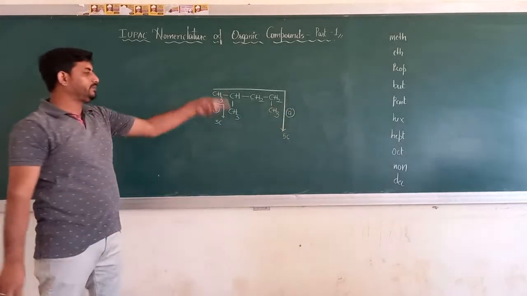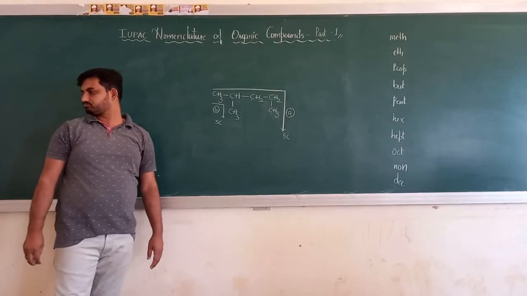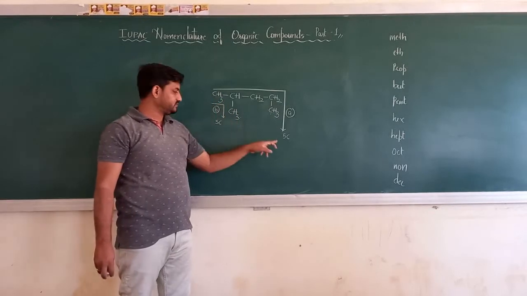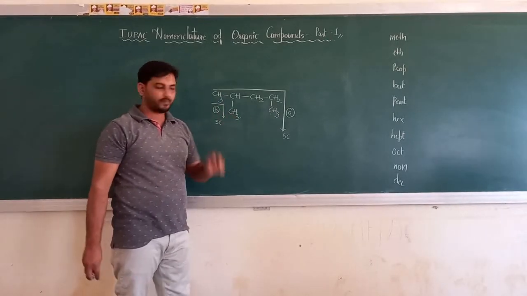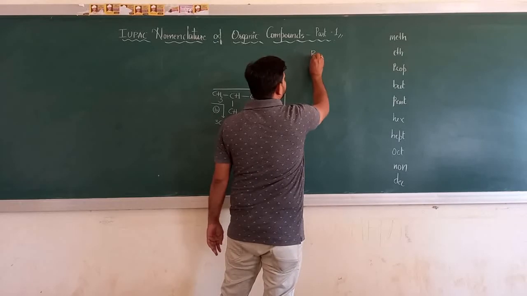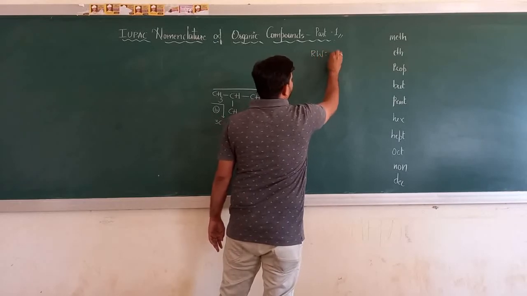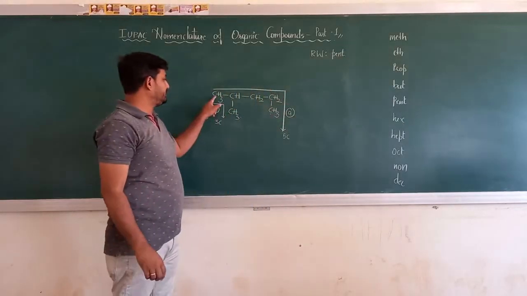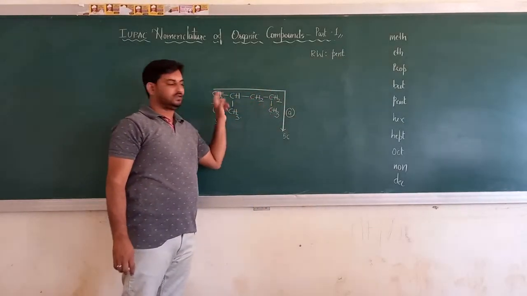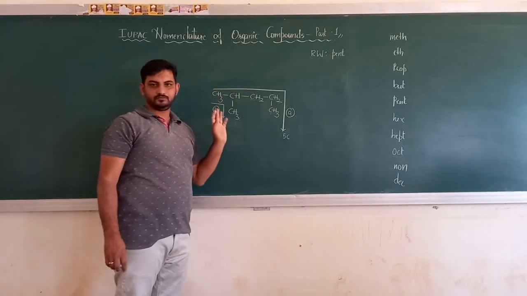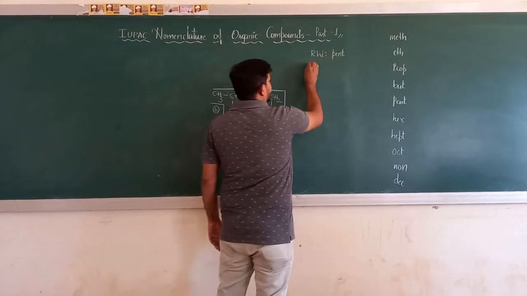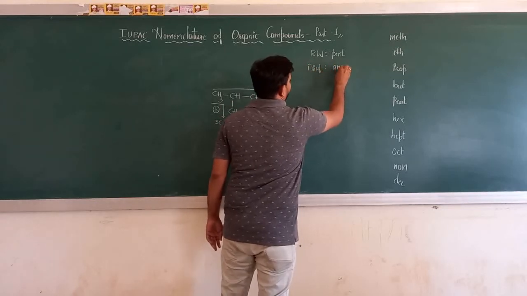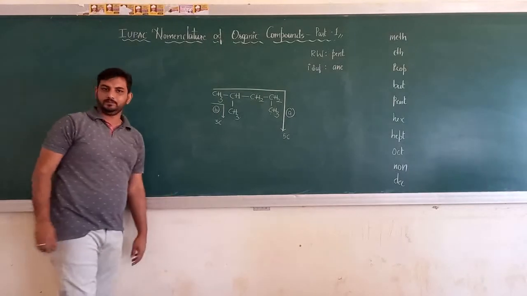Now according to you, who will be my parent chain? A or B? Definitely A, because it contains the maximum number of carbons. There are 5 carbons. Follow my point? So I got my root word. The root word for this chain is pent. Why pent? Count the number. Meth, eth, prop, but and pent. 1, 2, 3, 4 and 5. What about the primary suffix? We are dealing with alkanes, so the primary suffix is ane.